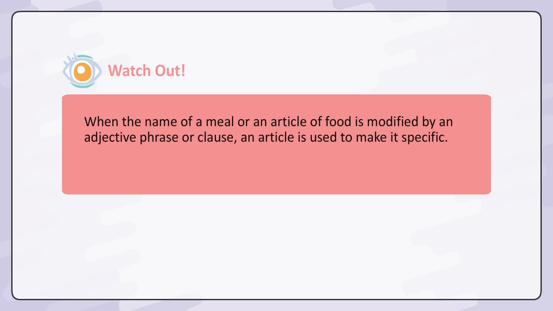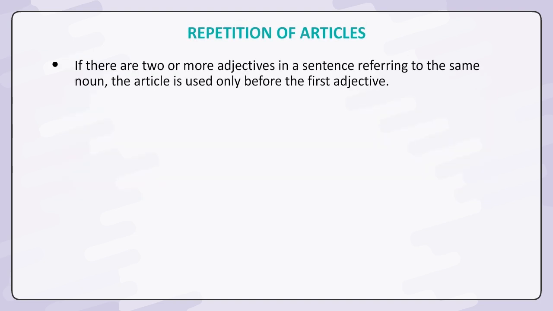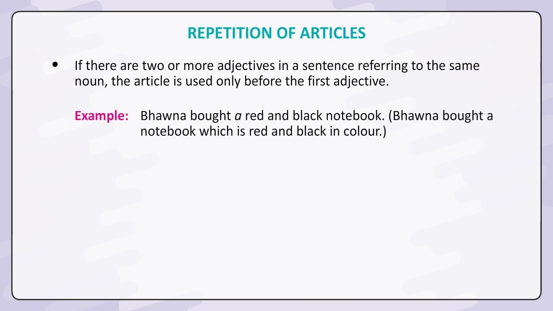Watch out! When the name of a meal or an article of food is modified by an adjective phrase or clause, an article is used to make it specific. Example: I had a late dinner yesterday. Repetition of articles. If there are two or more adjectives in a sentence referring to the same noun, the article is used only before the first adjective. Example: Bhavna bought a red and black notebook. Bhavna bought a notebook which is red and black in color.